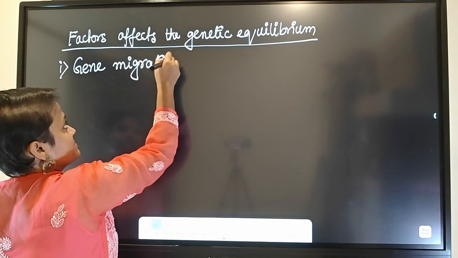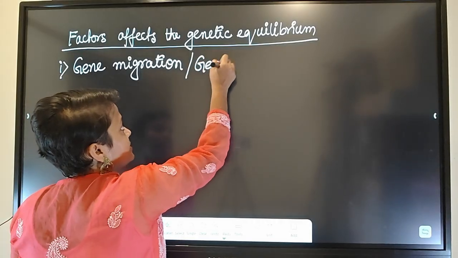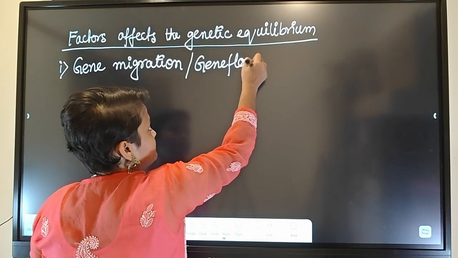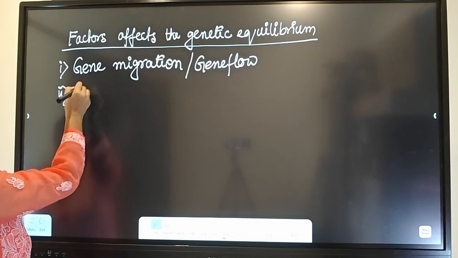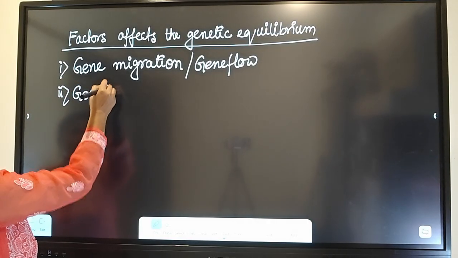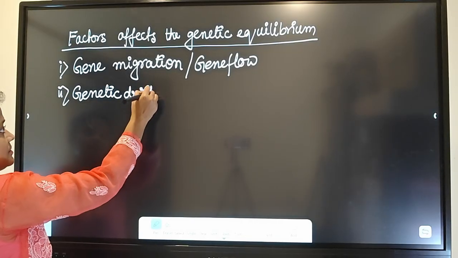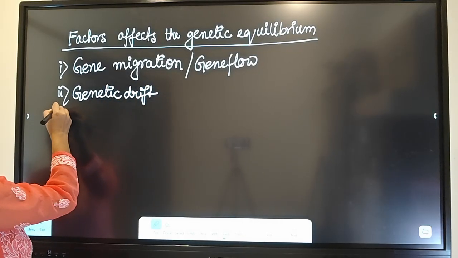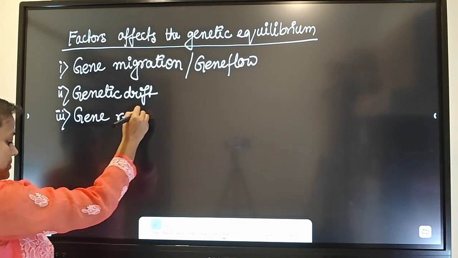Gene migration, or it is also called gene flow. Second one is genetic drift. Third one is gene recombination.